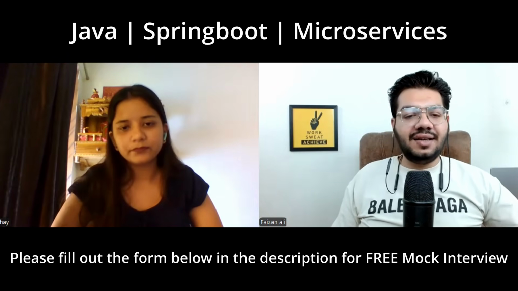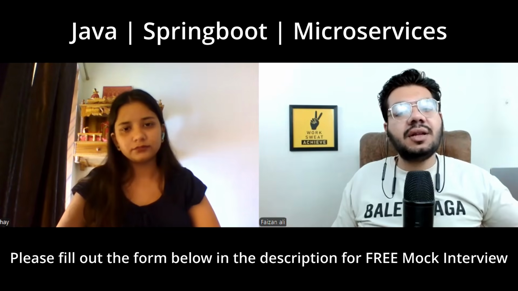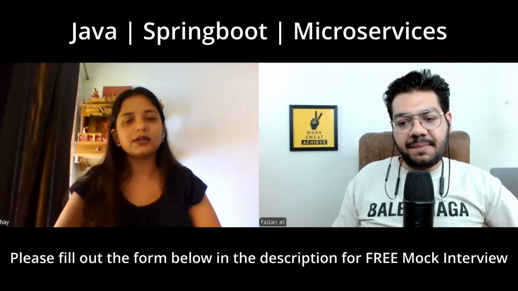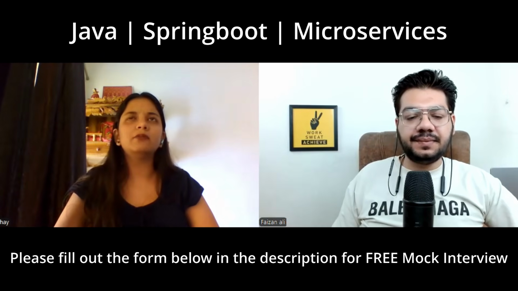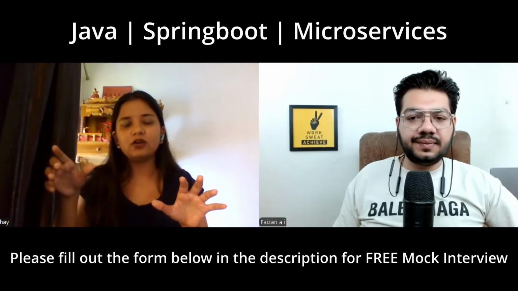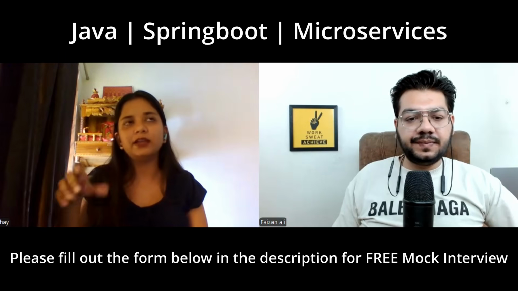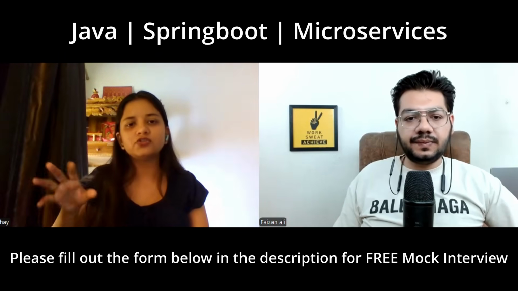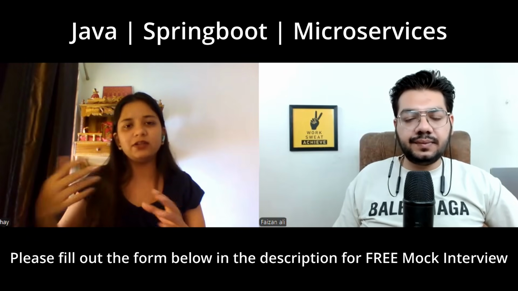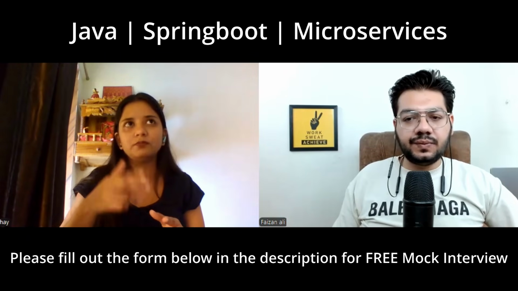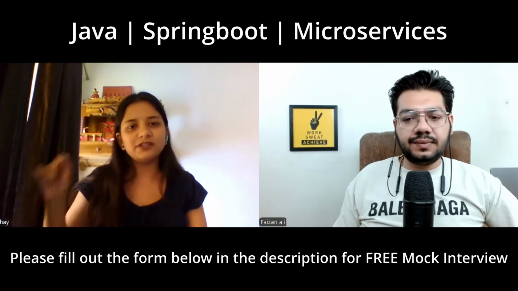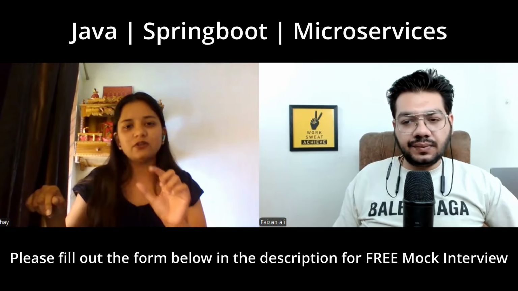That is correct. Can you please explain the Java memory model and where does an object live? Yeah, so basically in the Java memory model, we have a heap area and a stack area, and inside the heap area we have the string constant pool. If we talk about an object, it lives whenever we create a new object, like Object obj = new Object(). The object lives inside the heap memory, but the reference to it is held by the stack.